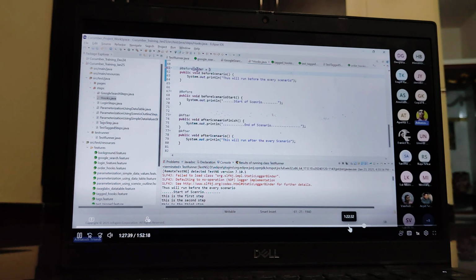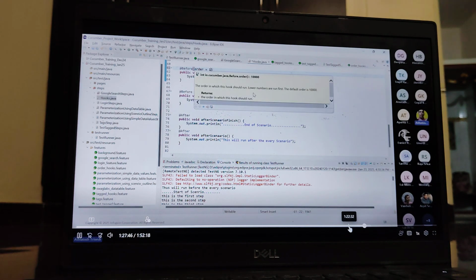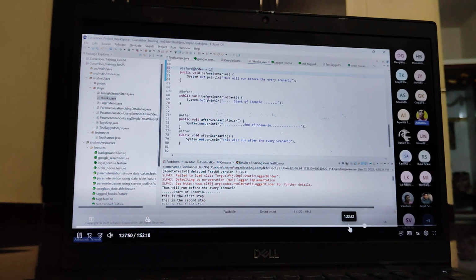So I have given the order value as 1. You can read here: the order in which this hook should run, lower numbers are run first. This means the hook which contains the lower order number runs first. So I have set the order equal to 0, suppose. Now which gets executed first? This one gets executed. So now you can specify order, and suppose after scenario finish, I want to include this. So here we set the order equal to 0.